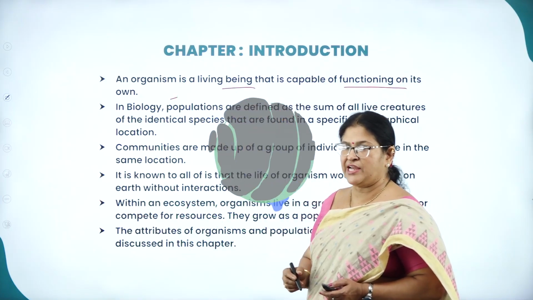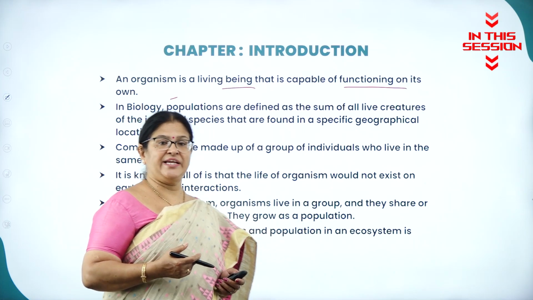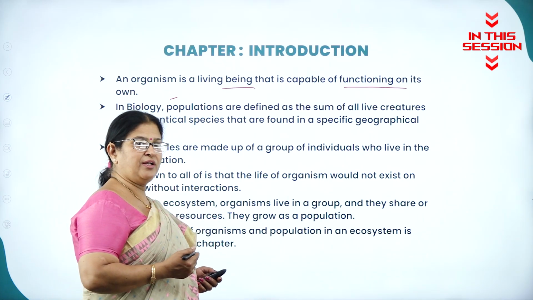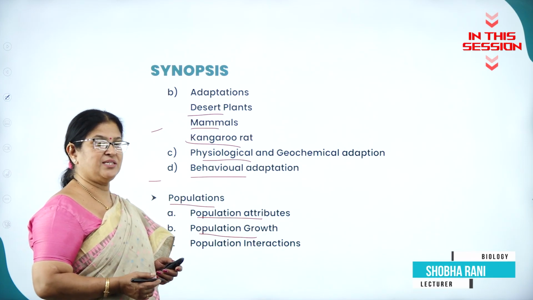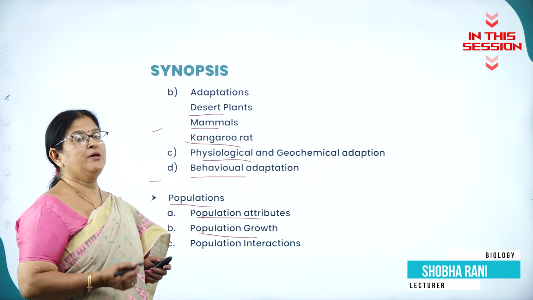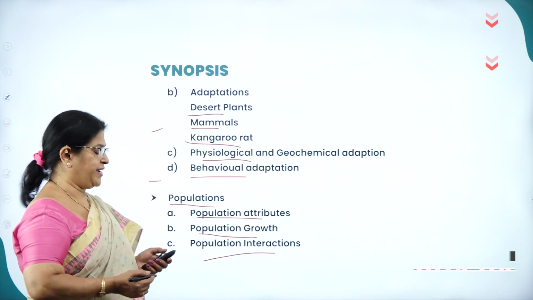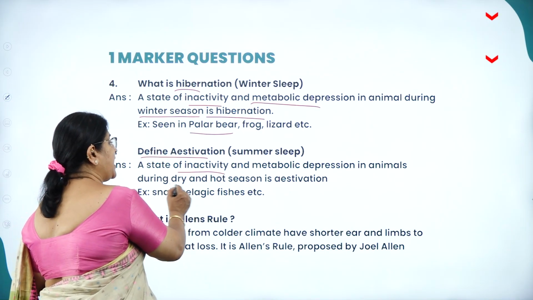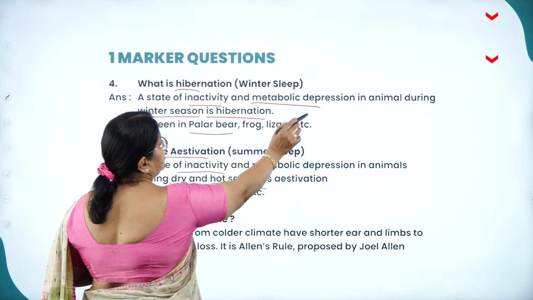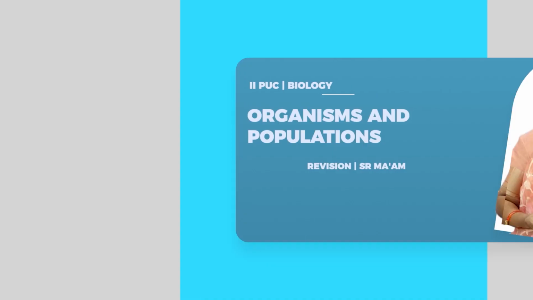Who is called as an organism? An organism is one that has the capacity to lead an independent life without depending on the others. Then population interactions like commensalism, mutualism, parasitism, predation, all that we are going to come across in the population interactions. A state of inactivity and metabolic depression in animals during dry and hot season. This is during winter season. This, during dry and hot season, is called estivation.